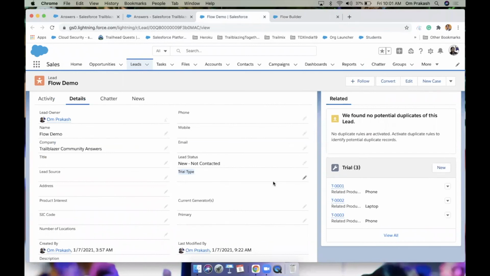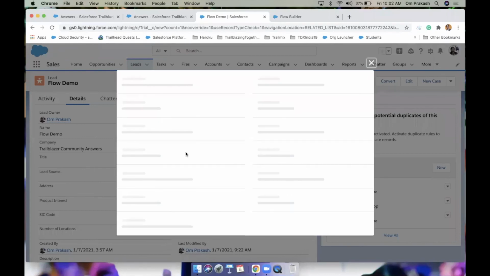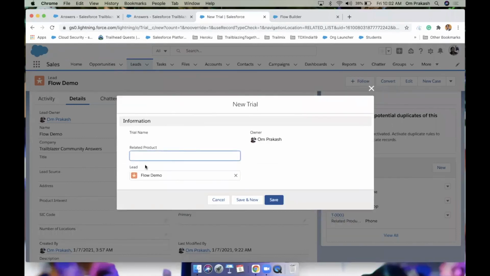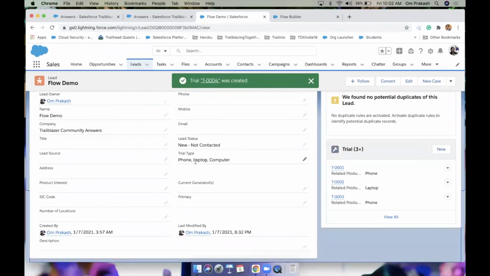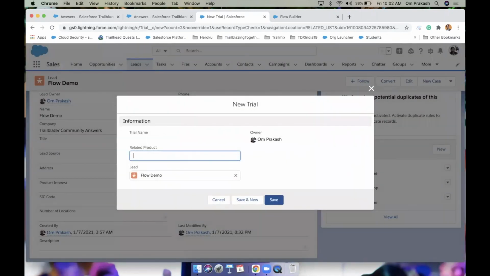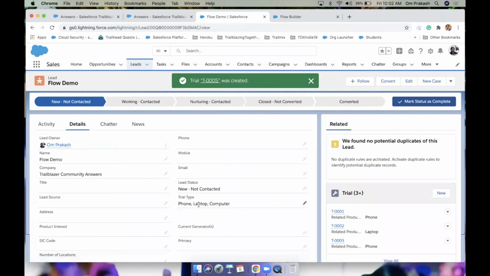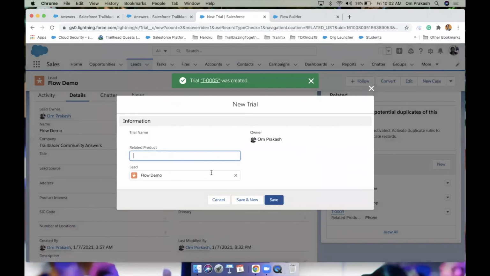You can see this is blank. I'm going to add a new trial record, and I am going to give a value: computer. Save it. And you can see phone, comma laptop, comma computer. The duplicate phone was checked in the flow. Then next, let's add laptop again. Save. Cool, laptop is already there, so nothing happened. Let's add one more record here, maybe camera.